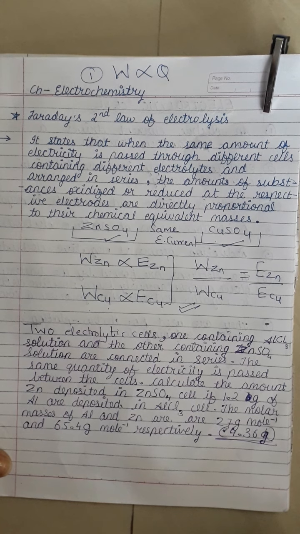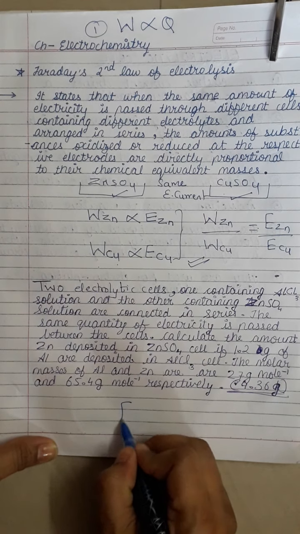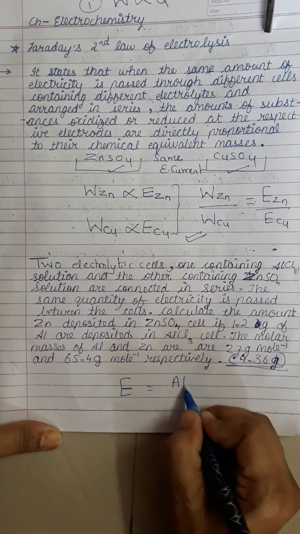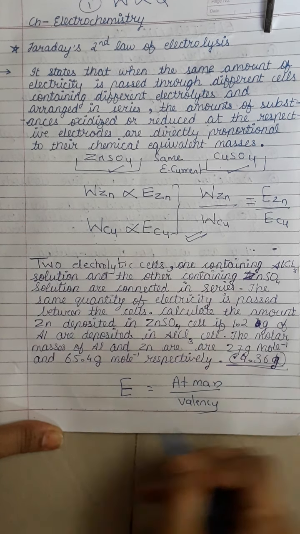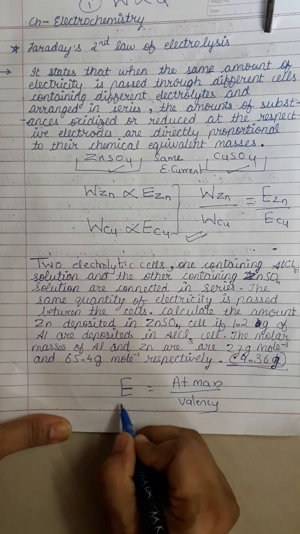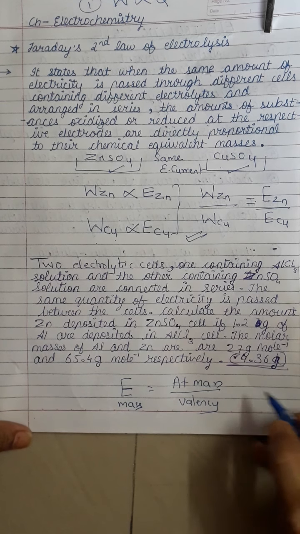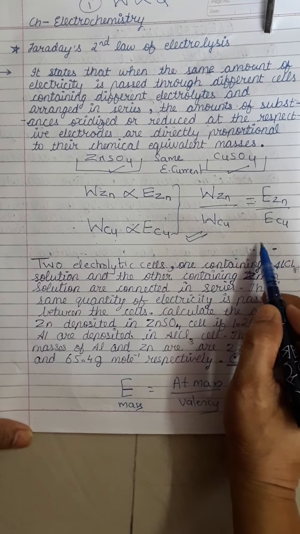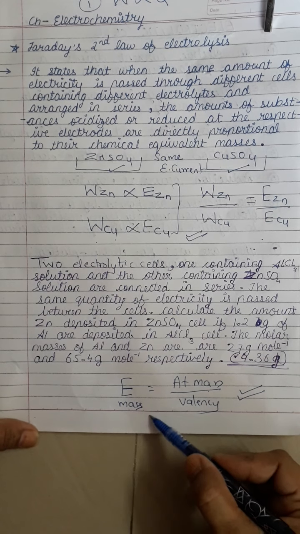Now we should not forget the meaning of chemical equivalent weight. We must remember that equivalent weight is equal to atomic mass upon the valency. I have written here mass, so I will write equivalent mass is equal to atomic mass upon valency. Now why am I explaining what is equivalent mass? Because when we are going to solve numericals based on Faraday's second law of electrolysis, we should know the meaning of equivalent mass.